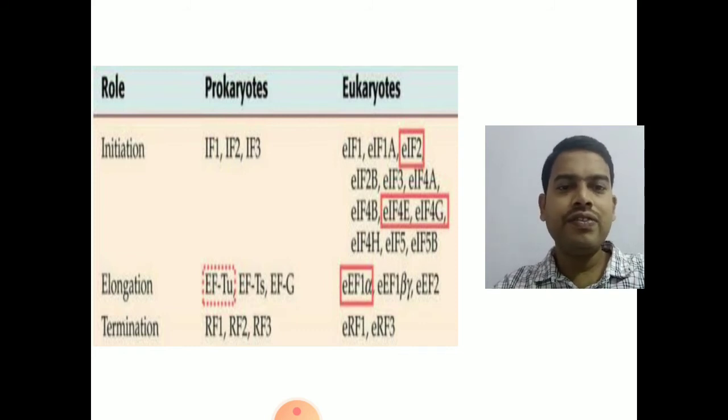So these are the elongation factors, and the termination factors or release factors: RF1, RF2, RF3 are present in prokaryotes, and eukaryotic RF1 and RF3 in eukaryotes. So these are the initiation factors and elongation factors present in prokaryotes and eukaryotes that play an important role in the three steps of translation.